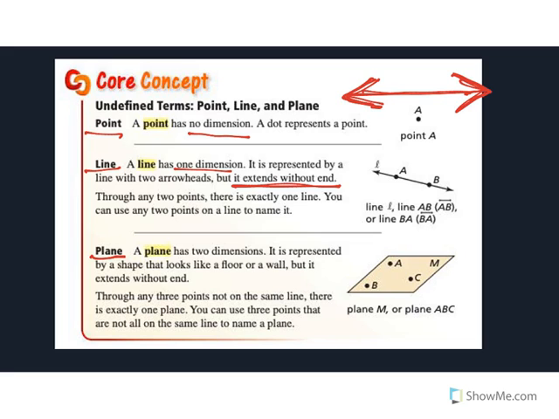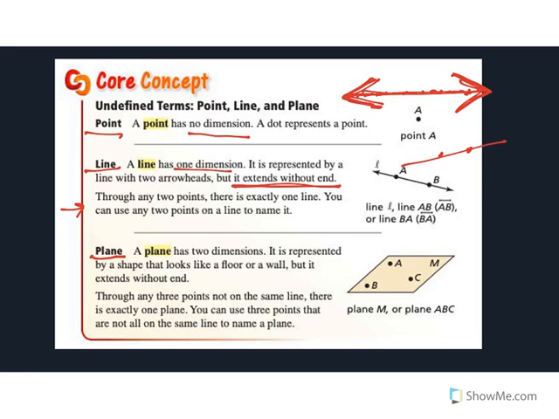And really, a line is made up of a bunch of points, just a bunch of points all put together. There's an infinite amount of points on any line because a line goes on forever. So if you have two points, this is what this is saying: if you have two points, only one line will go through both of them. You're probably going, yeah, Miss Hemming, of course, that's stupid. But we have to tell you that. Make sure you understand that.